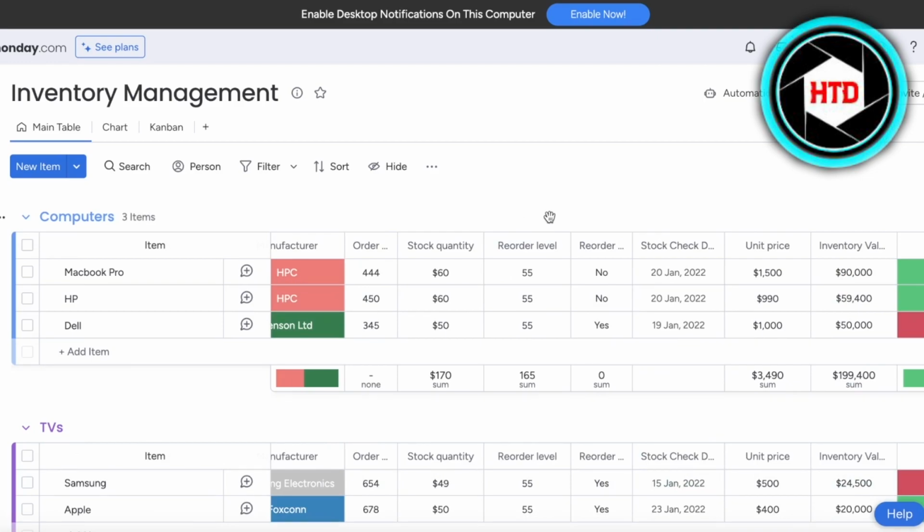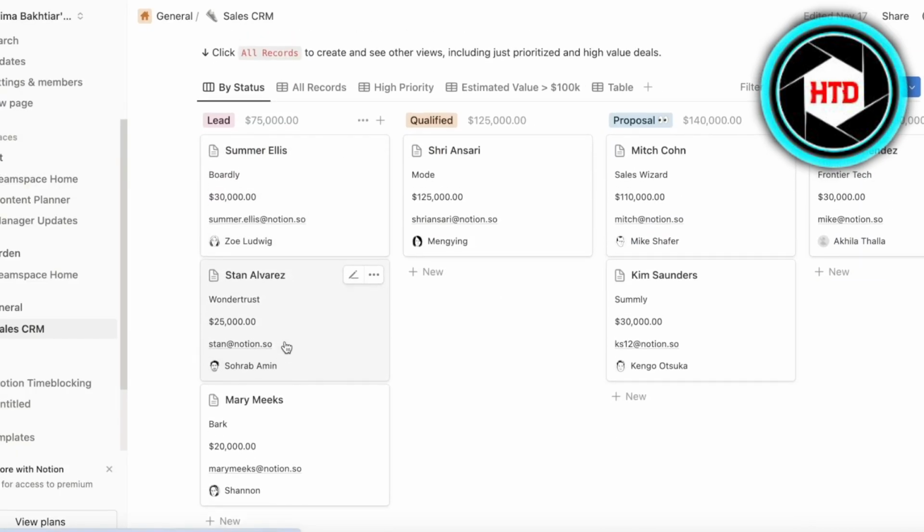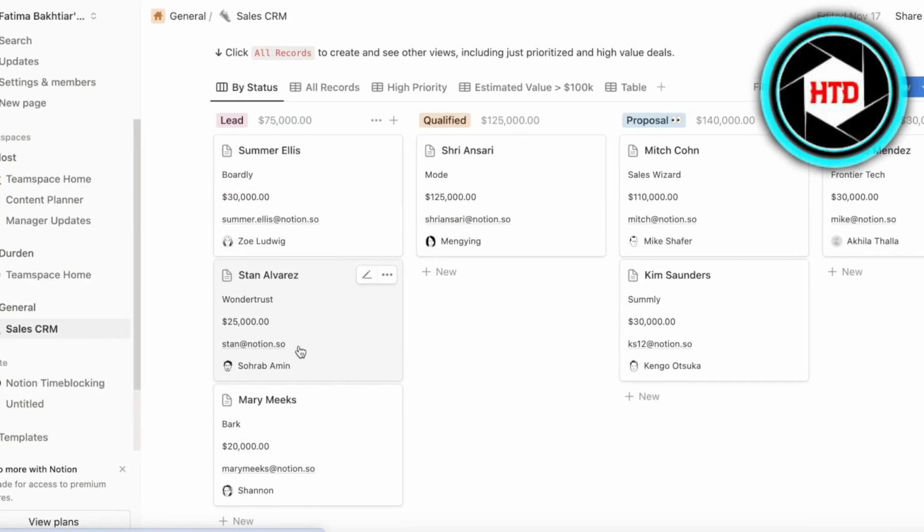They have customizable boards as well as inbuilt communication within tasks and projects. They also have integration options with other platforms as well as self-automation features. Then moving on to our next platform, we have Notion. So Notion is a super versatile platform.